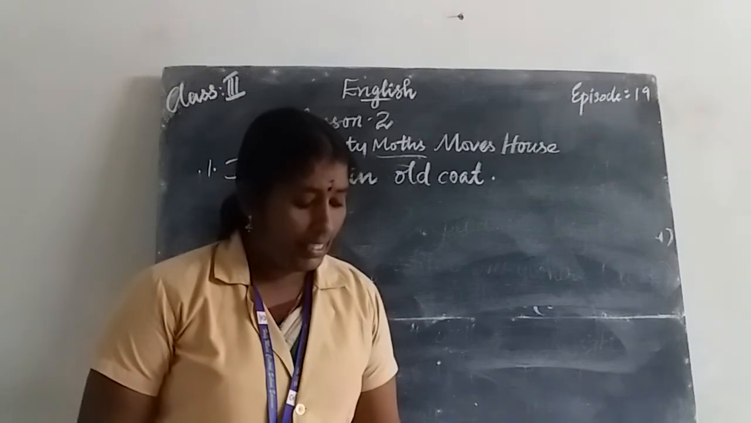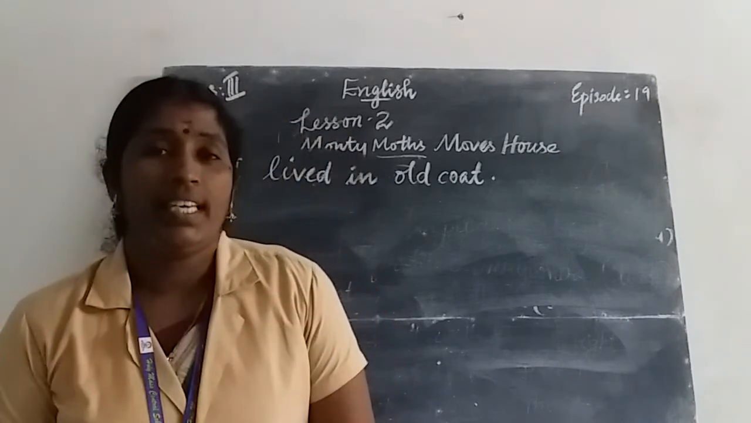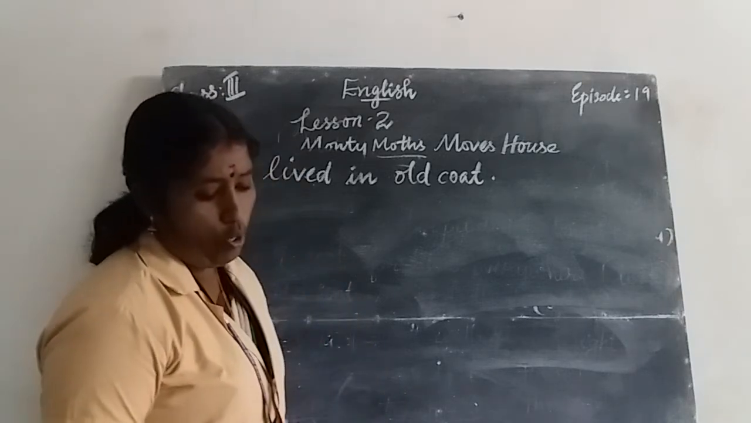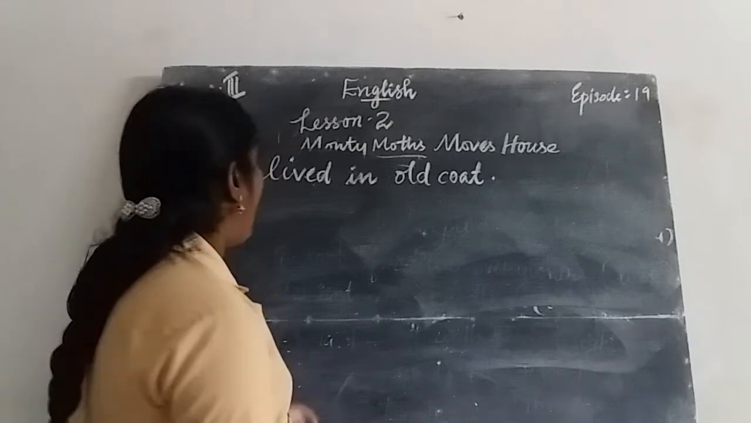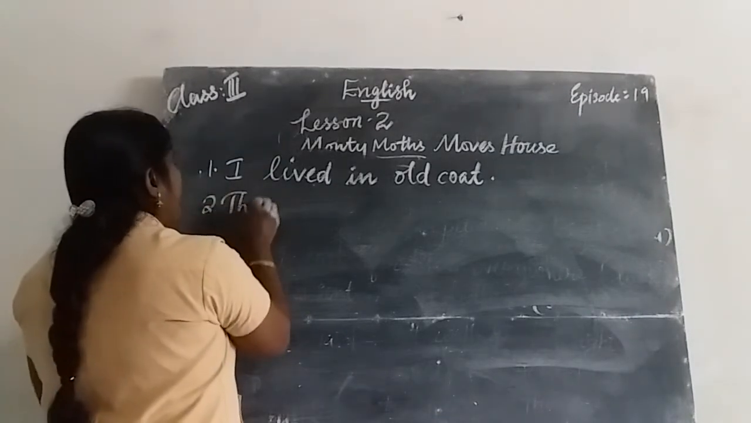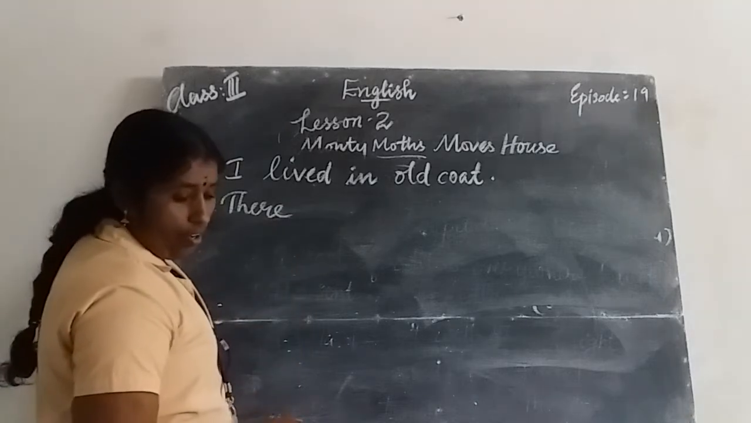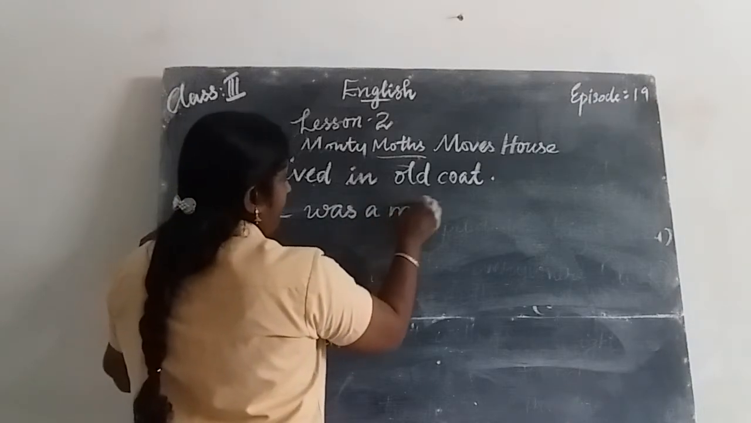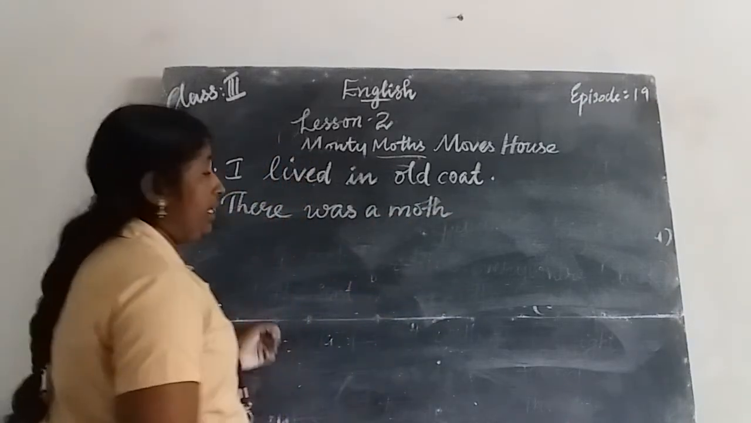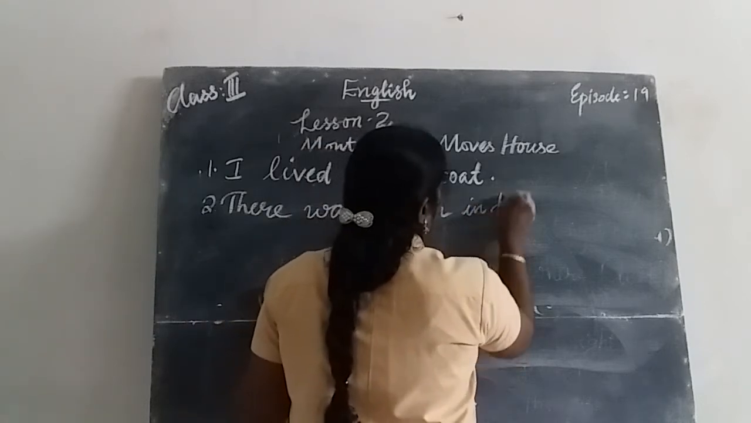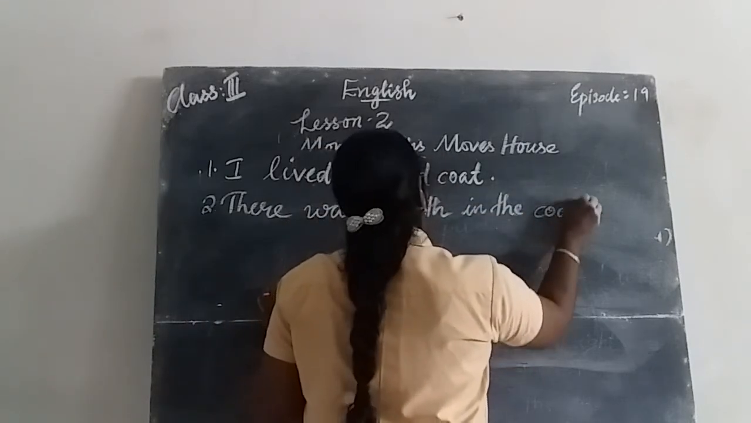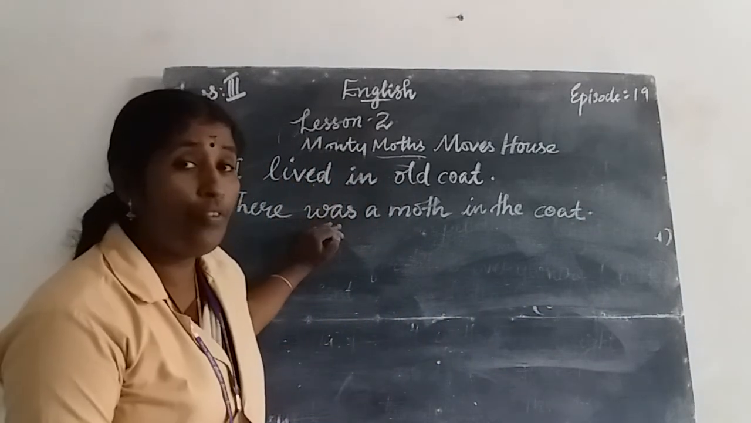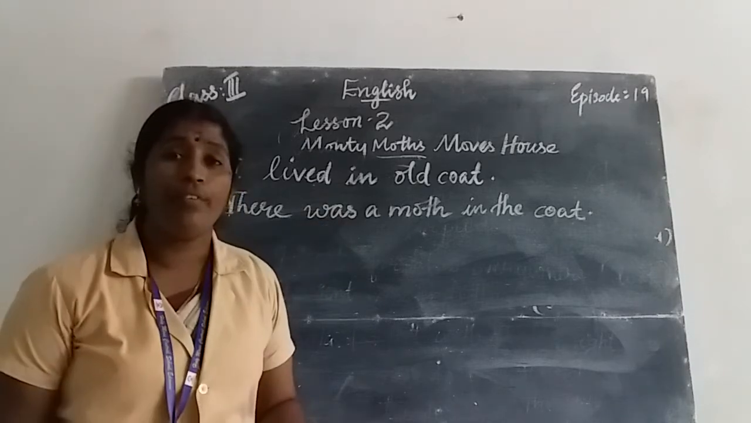Then the second one. There is a moth in the court. The verb is is. Past tense of is is was. There is a moth in the court is the sentence given in the text, and the sentence will become: There was a moth in the court. Was is the past tense of is.